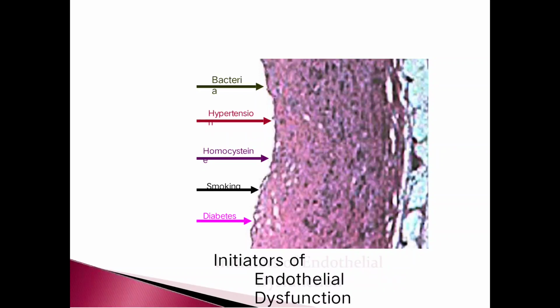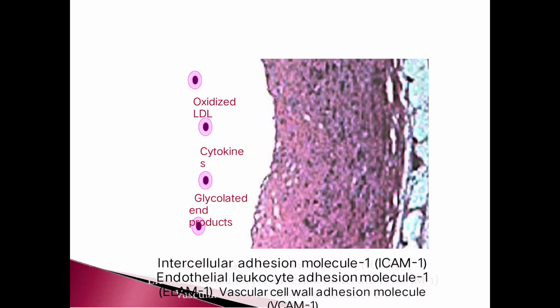It leads to thickening of the arterial lumen. Oxidized low density lipoprotein, cytokines, glycosylated end products also lead to thickening of the arterial lumen. And intercellular adhesion molecule ICAM-1, endothelial leukocyte adhesion molecule 1, and vascular cell adhesion molecule 1 are also activated.